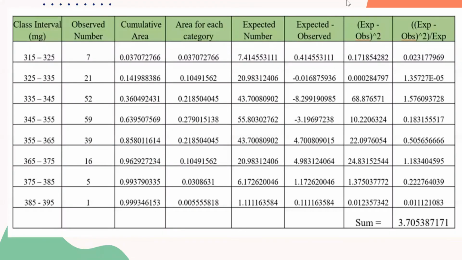And this is the statistical table showing how it works. The class interval, the observed number, the area on the graph for each class interval, and here we've calculated the expected values for each category, the expected minus observed whole squared and divided by the expected number. Now the last column we will sum up to find the chi-square value of 3.7054.